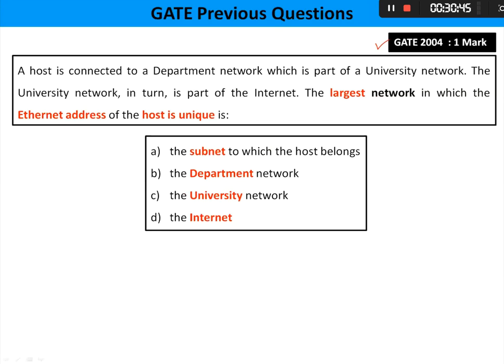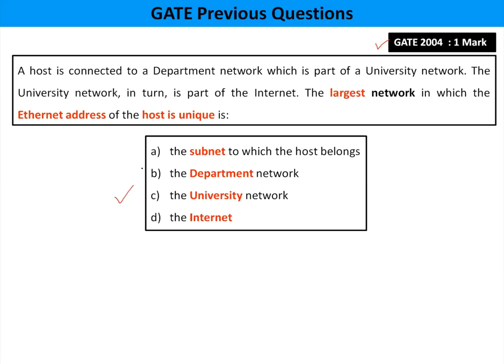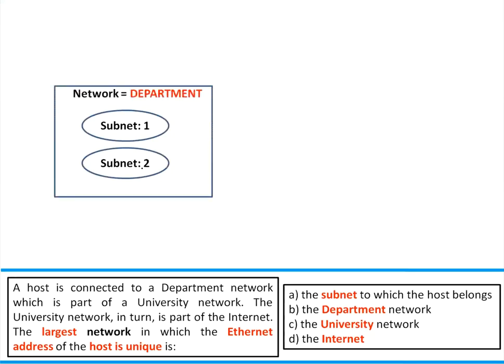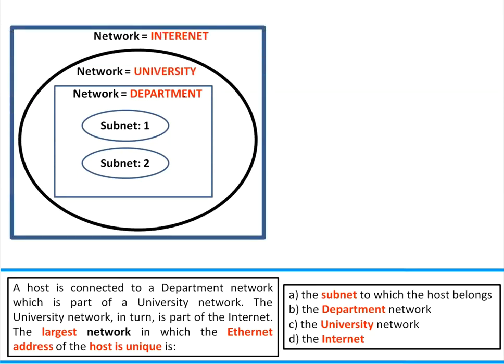The next question. Please read this question, guys. It's a 3D question. Fine. Subnet 1, subnet 2, and department, university, and the university is available on the internet. That means a host is available in a subnet, the subnet belongs to a department, the department to a university, and the university is part of the internet.